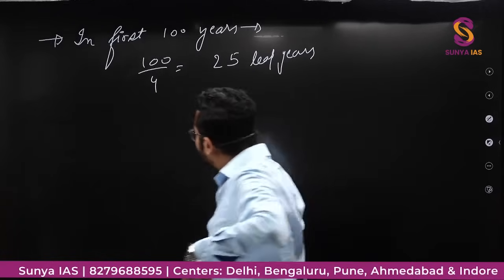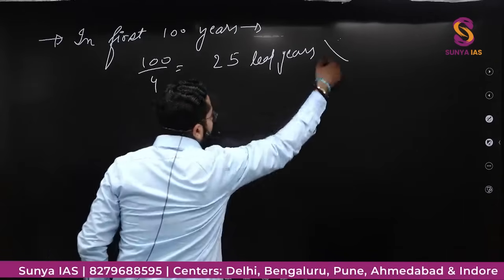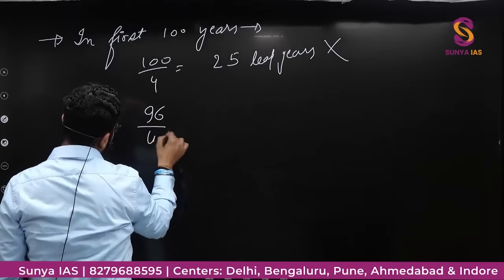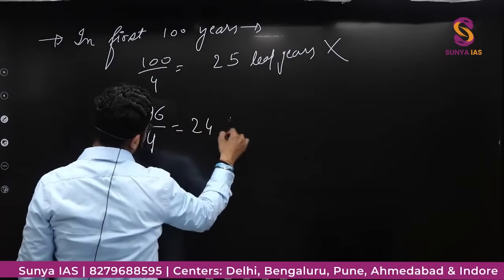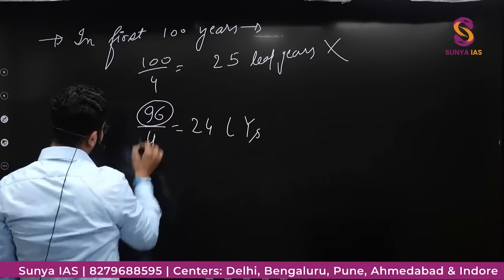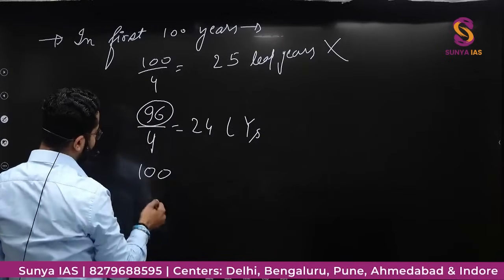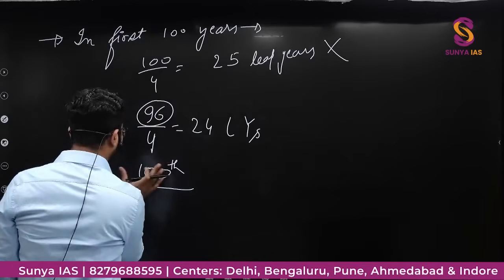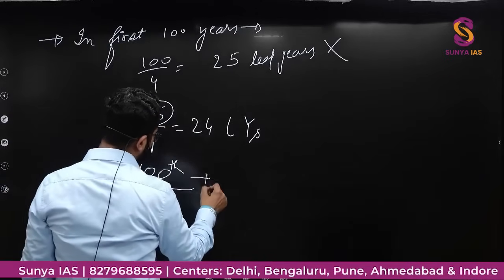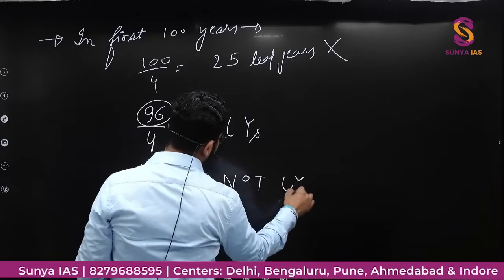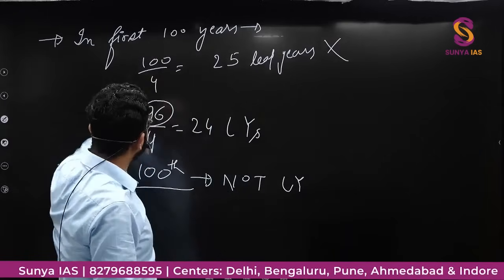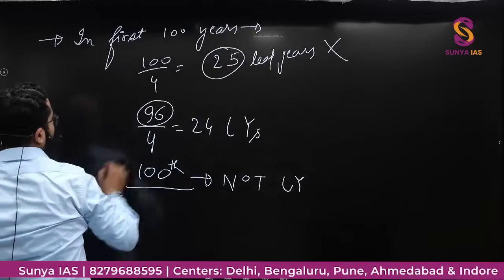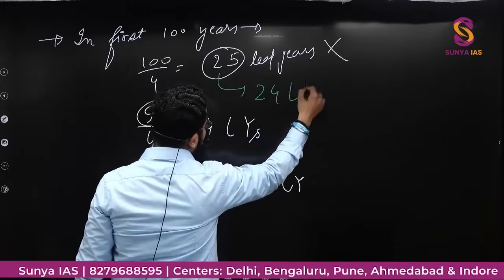But this is not right, because the leap years will go only till 96. 96 by 4, so there will be 24 leap years. The 100th year will not be a leap year, because it is not divisible by 400. Hence, in the first 100 years, there will not be 25 leap years. There will be 24 leap years.